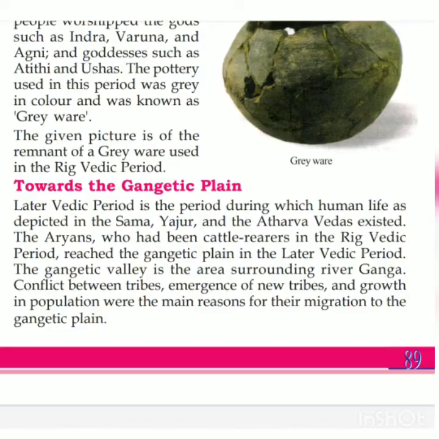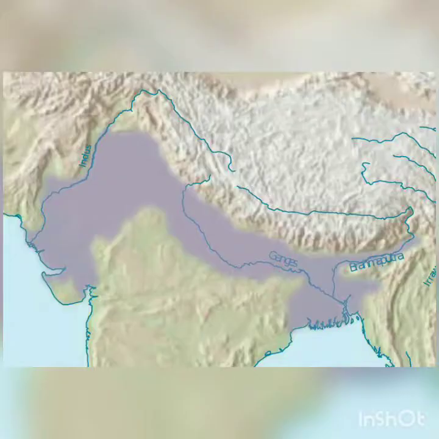Towards the Gangetic plain. We know that the later Vedic period is the period during which human life as depicted in the Sama, Yajur and other Vedas existed. The Aryans who had been cattle rearers in the Rigvedic period reached the Gangetic plain in the later Vedic period. The Gangetic valley is the area surrounding river Ganga.